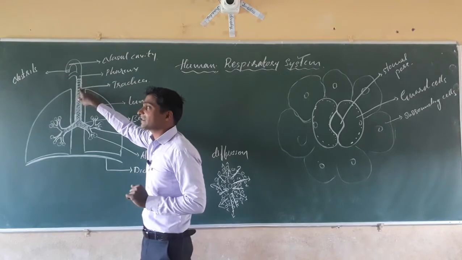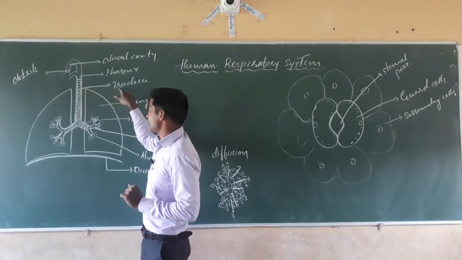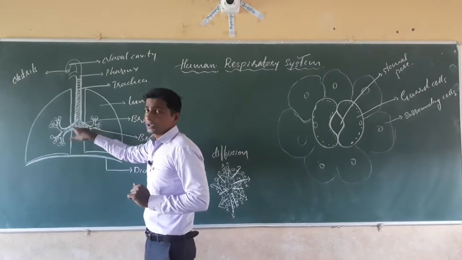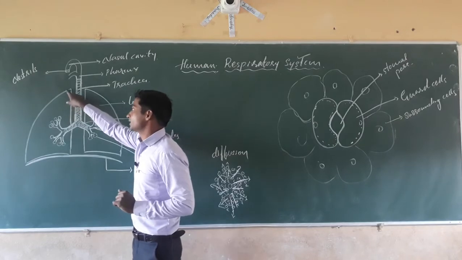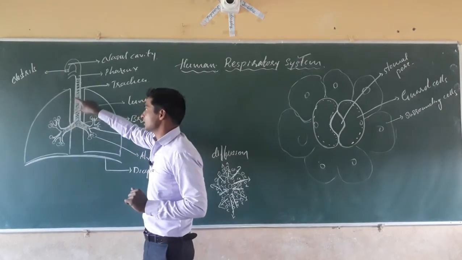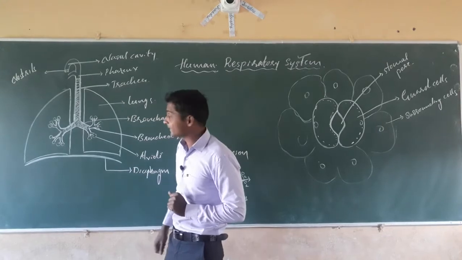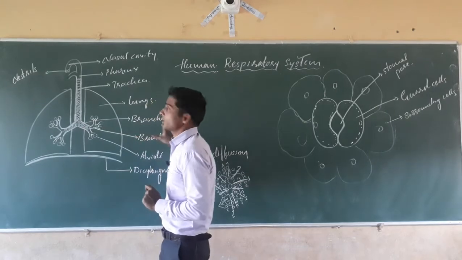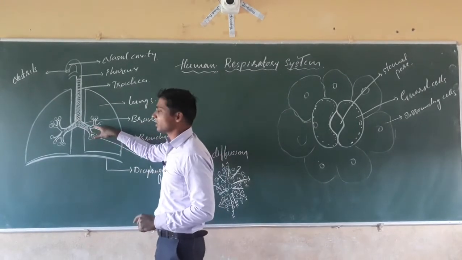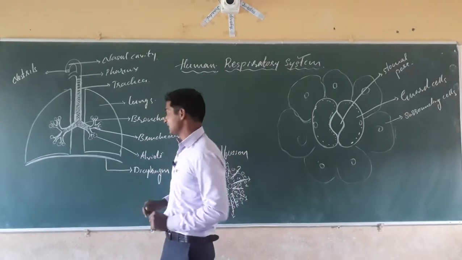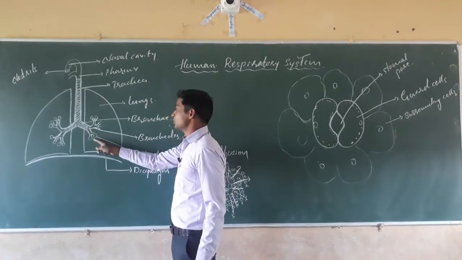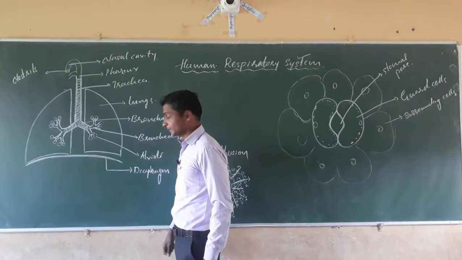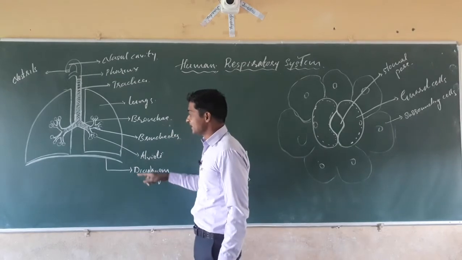The rings of cartilage are arranged and form a long tube called the trachea. The trachea branches into two, which enter the sponge-like organ called the lungs, and these two branches of the trachea are called the bronchi. Then the bronchi are further divided into minor branches called bronchioles, and these bronchioles open into minor sac-like structures called the alveoli. And the next part is the diaphragm.